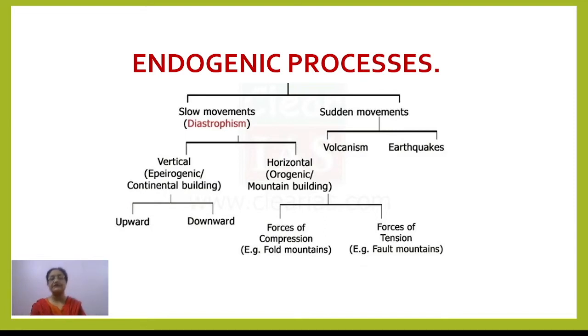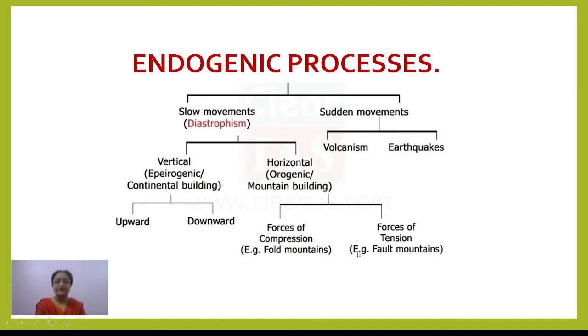As a result of faulting, the higher part of land which is formed is called a horst, H-O-R-S-T, or many times it is also called block mountains. And the nearby deeper parts which are formed are called rift valleys, or also termed graben, G-R-A-B-E-N.